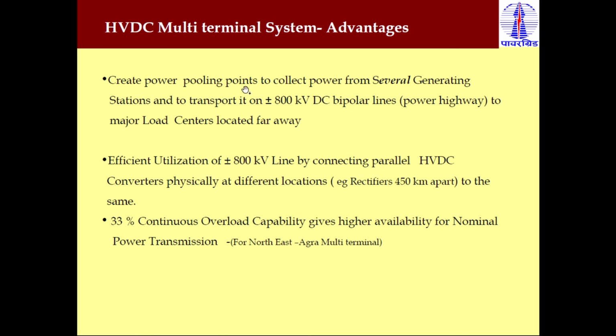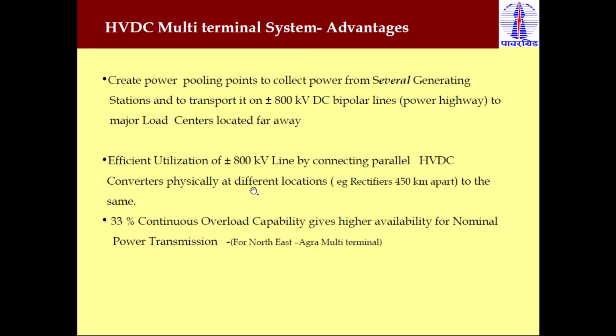So they create the power pool from the different generating stations, collect it and transport it at the voltage level of plus or minus 800 kV bipolar transmission line to the load center, and the load center here is the Agra station. So we can transmit the power near the Agra regions, in the western part or the northern regions. Generally near Delhi or NCR regions, we transmit the power through this HVDC line.